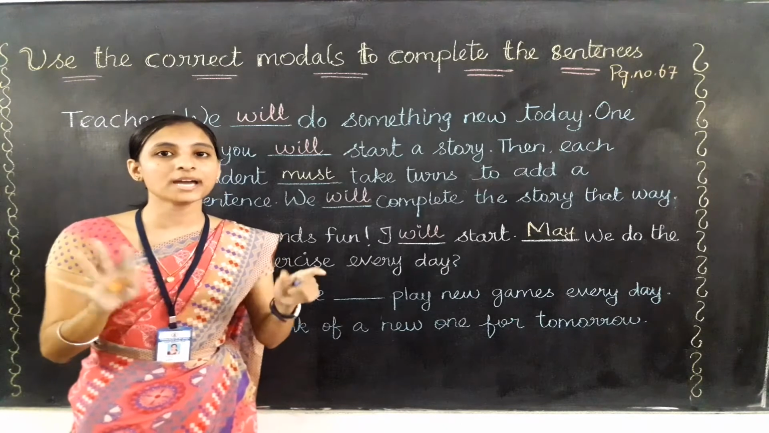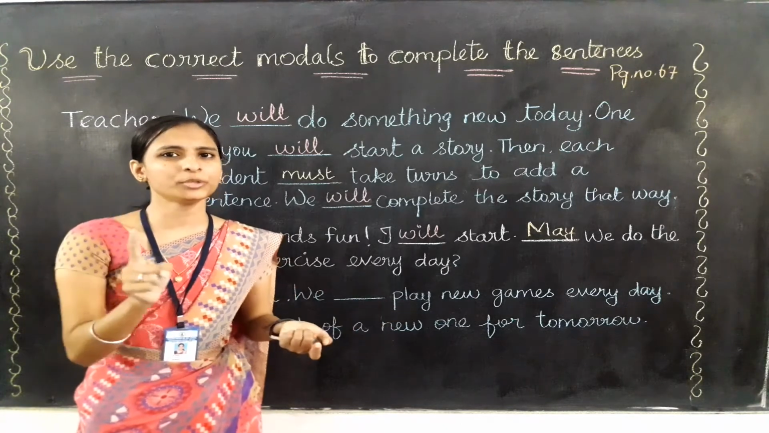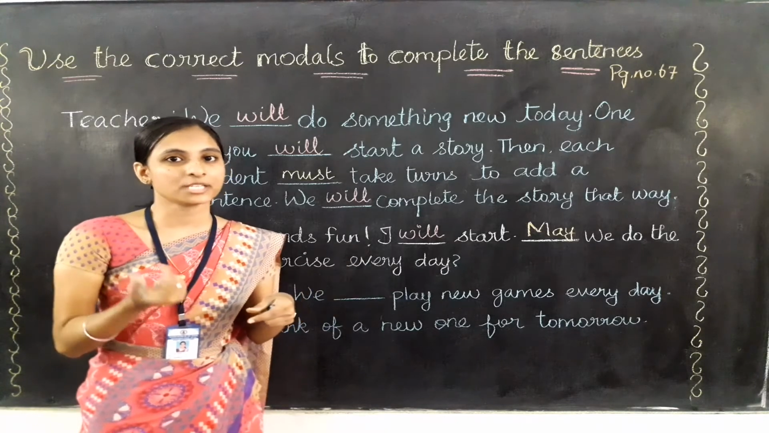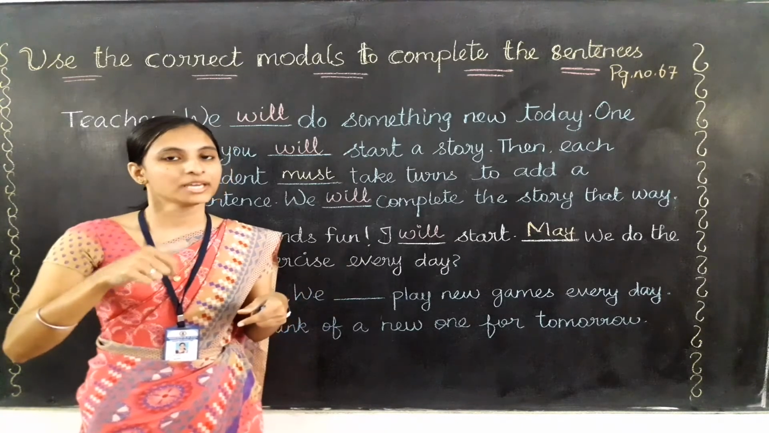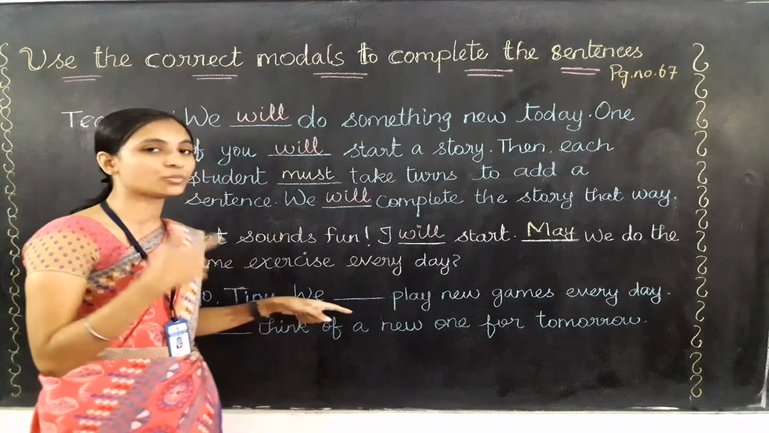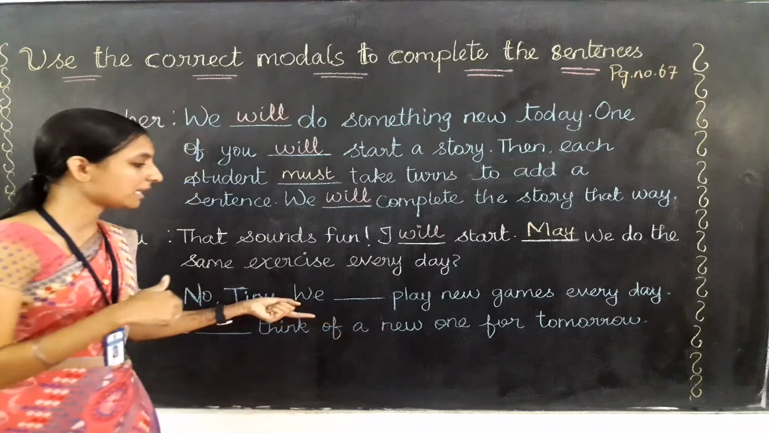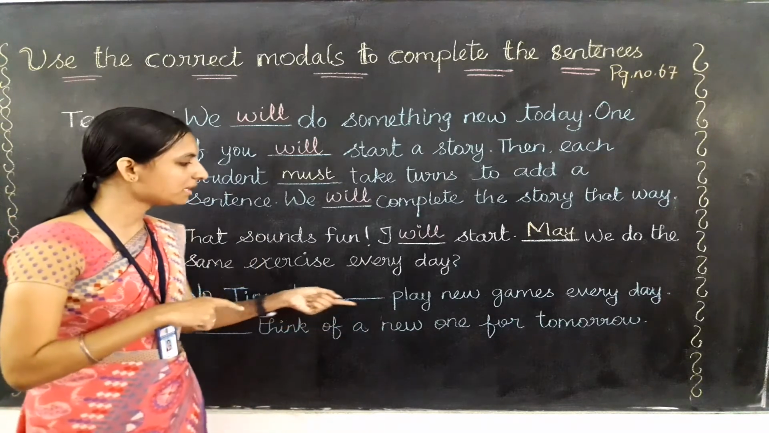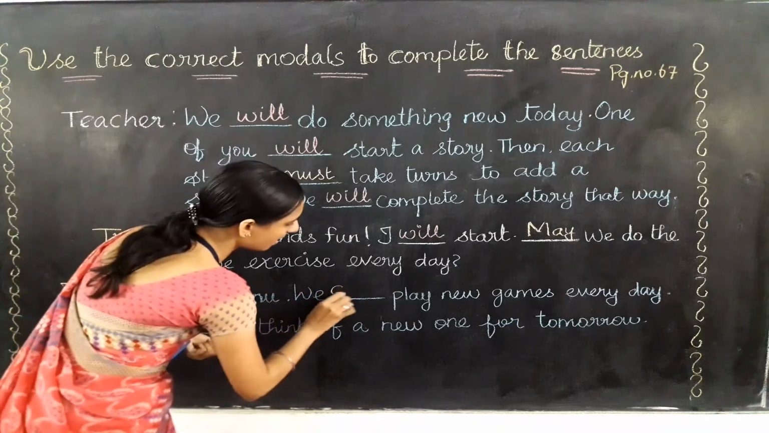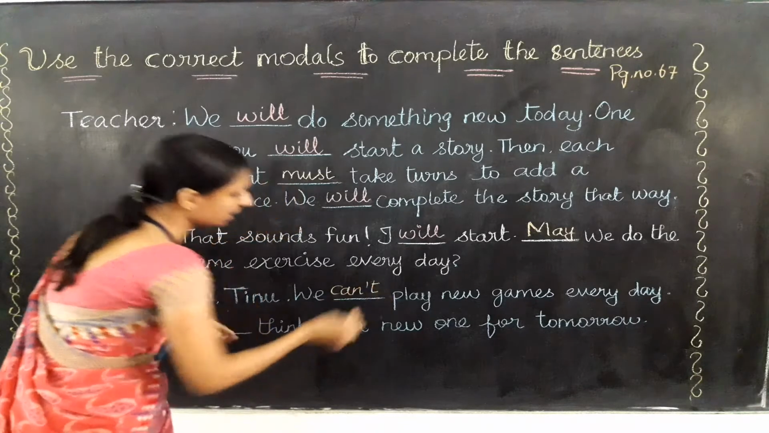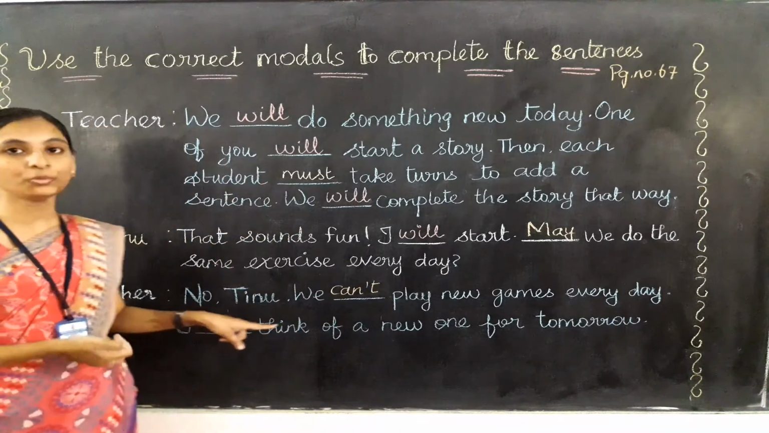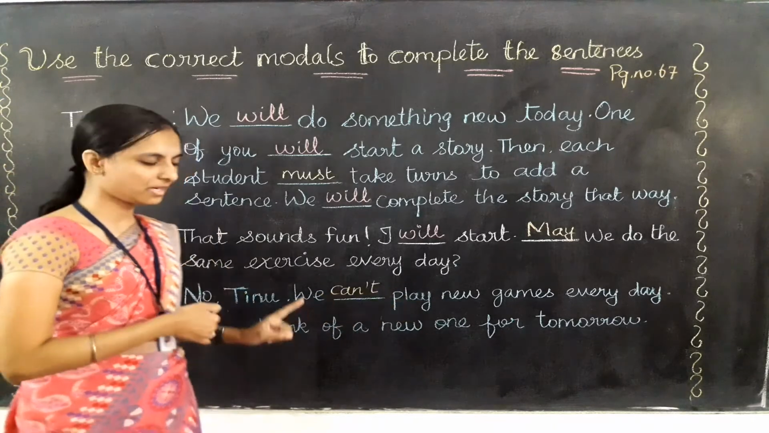Okay, so here முடியாது in English what? Do you remember that we have learnt about the word form முடியாது? Yes, முடியாது will be can or could. Okay, can will be முடியாது and could will be முடிந்தது. Here we need to use முடியாது and முடிந்தது. Yes, we need to use can't only, right? We can't play new games every day. So the answer will be can't. We can't play new games every day. Okay, no Tinu, we can't play new games every day.